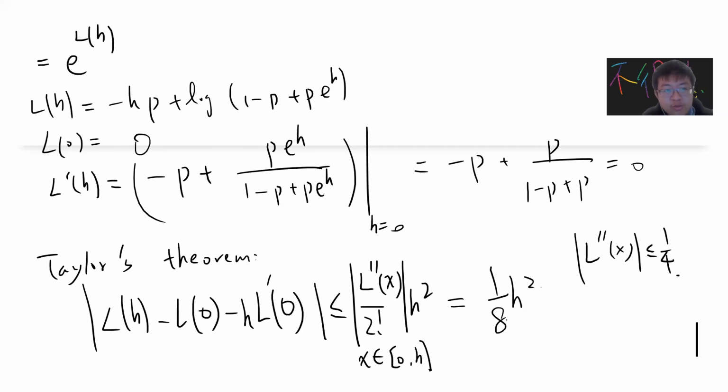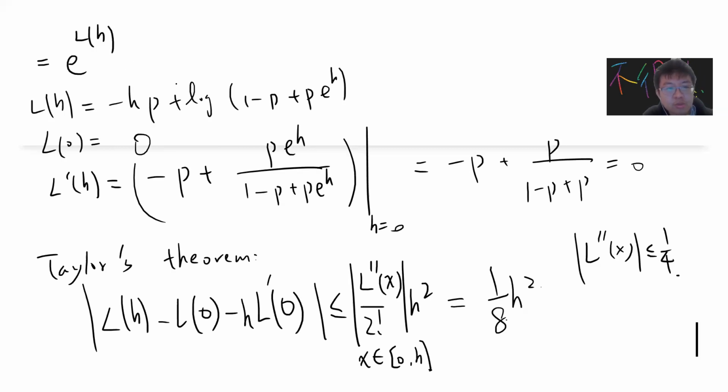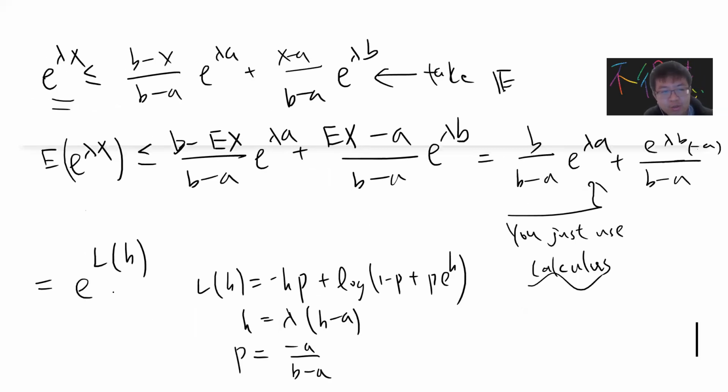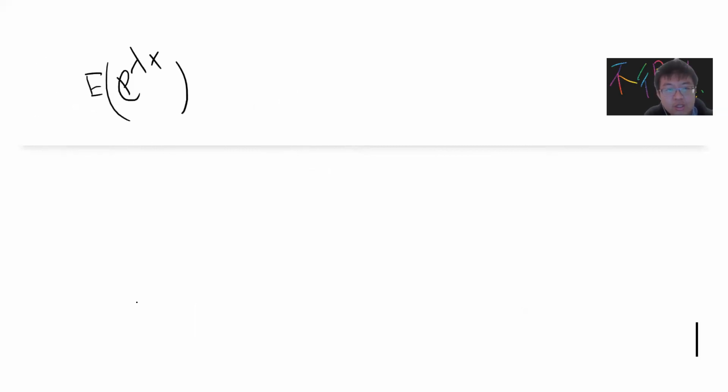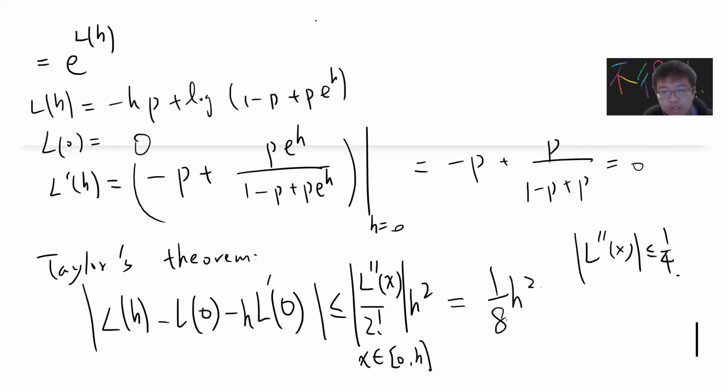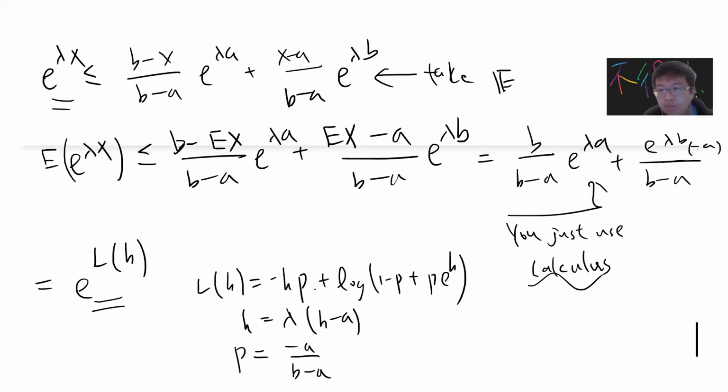Hopefully it's not so difficult. So finally, the expectation of exponential lambda x is less than or equal to this bound. You get exponential of 1/8 (b minus a) squared lambda squared, remembering that my definition of h is lambda times (b minus a).